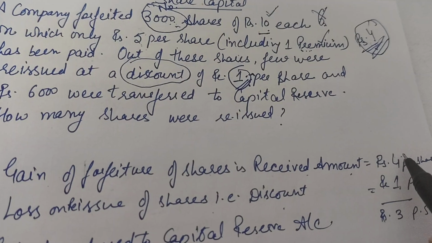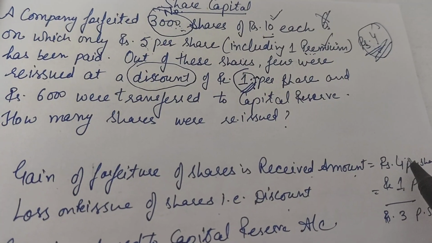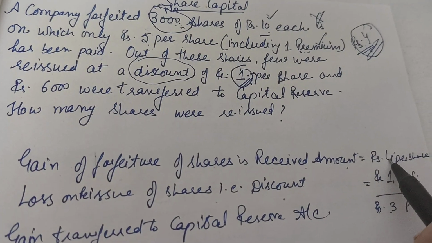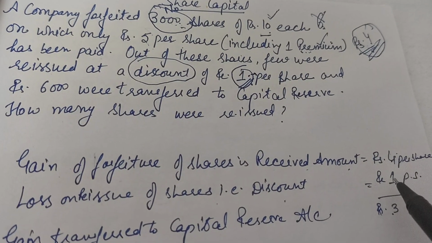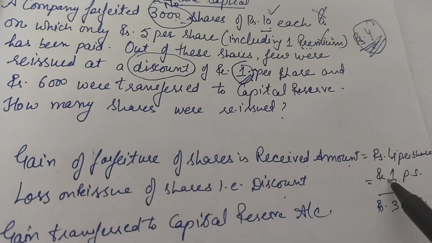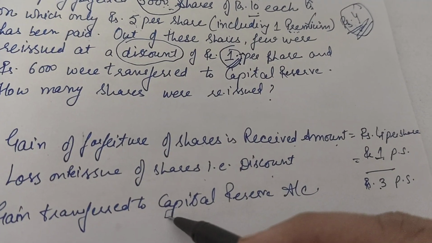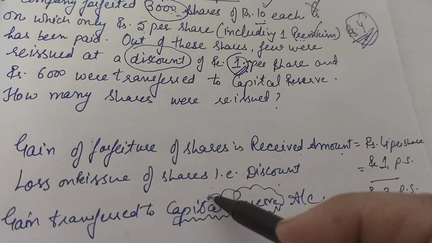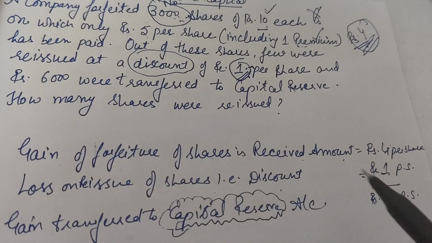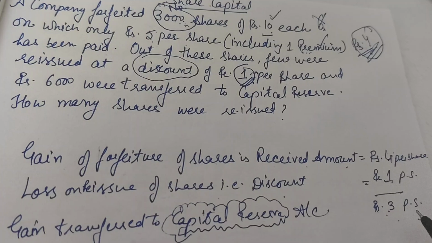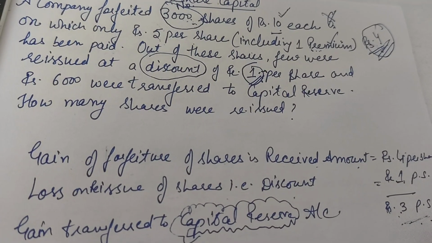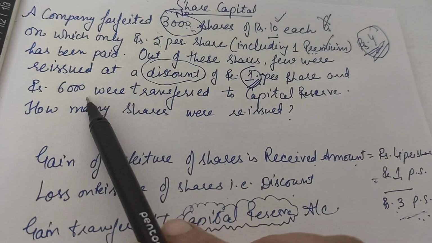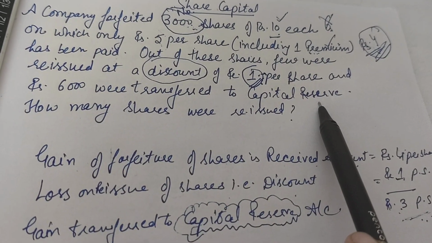So what the company actually got is a benefit of rupees 3 per share. The company was in a profit of 4, but on reissue there was a loss of 1. So ultimately the actual profit the company can transfer to the capital reserve account is rupees 3 per share. As per the question, rupees 6000 was transferred to capital reserve.